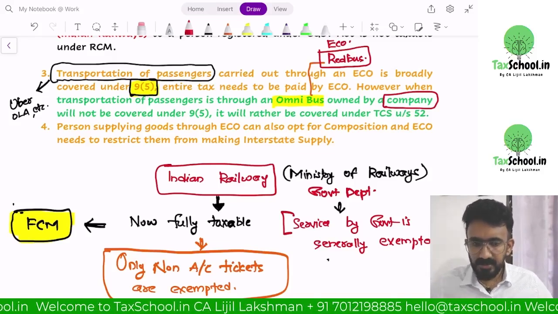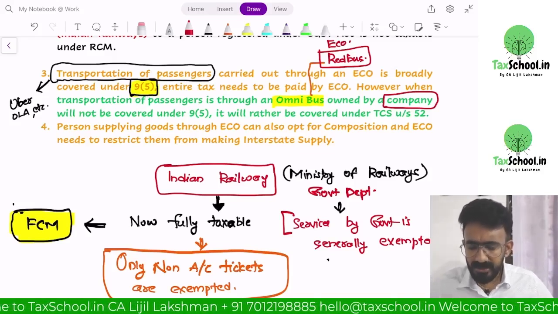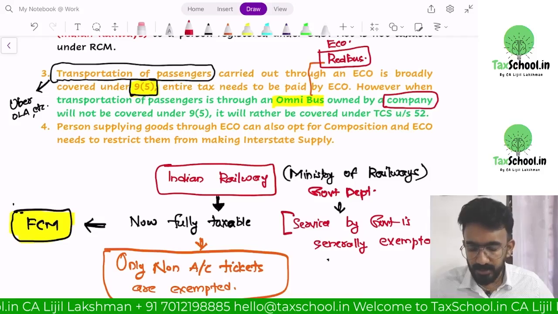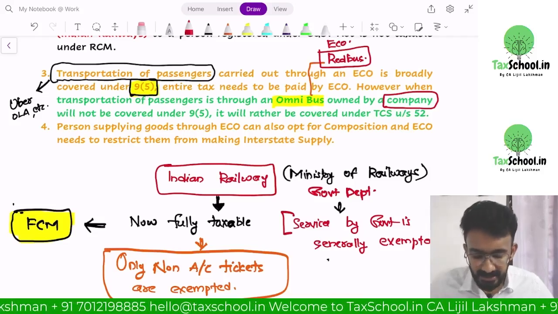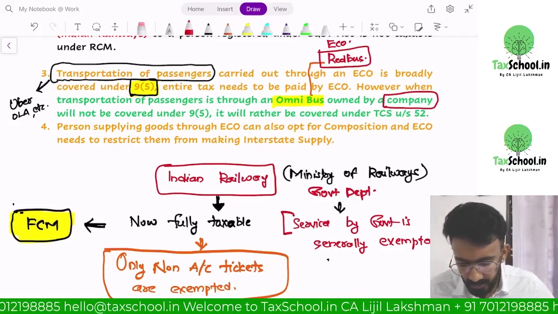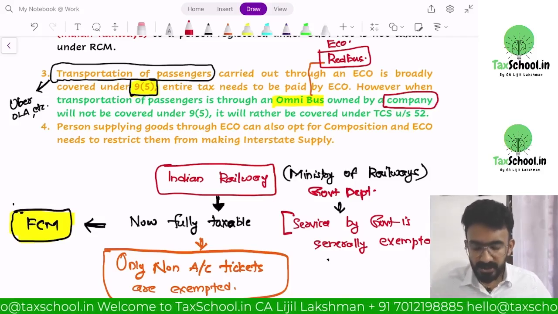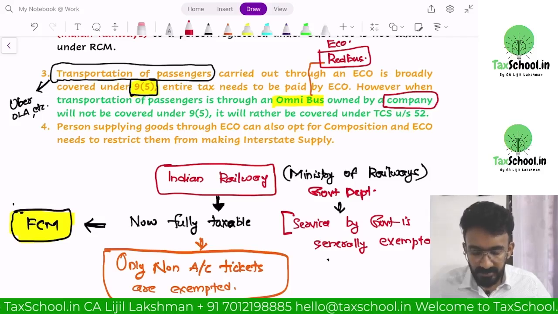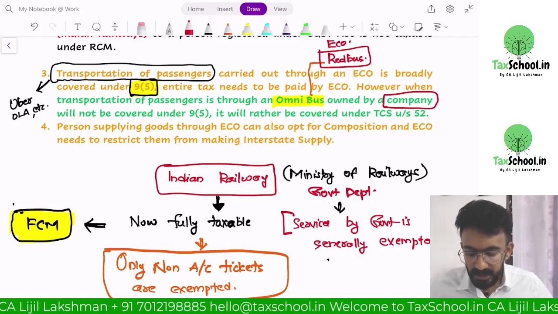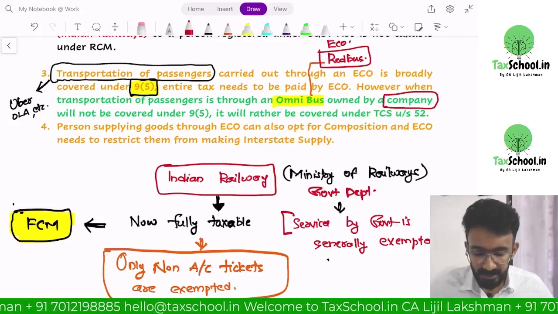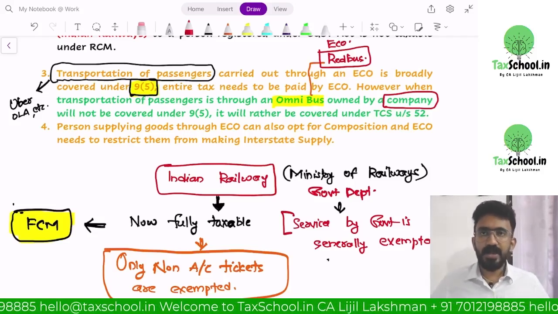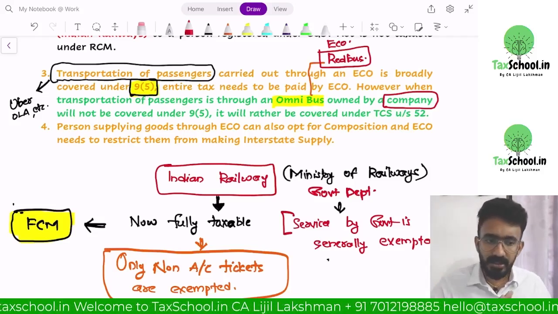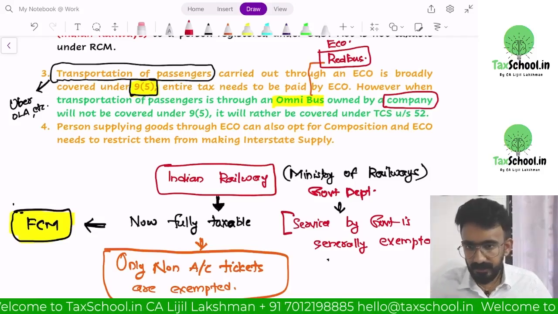So when there is transportation, it is broadly covered under 9(5), means the tax is to be paid by e-commerce operator. Entire tax needs to be paid by e-commerce operator. However, when transportation of passengers is through an omnibus owned by a company, it will not be covered under 9(5). It will be rather covered under TCS. So whenever you don't have 9(5), e-commerce operator needs to only do TCS.